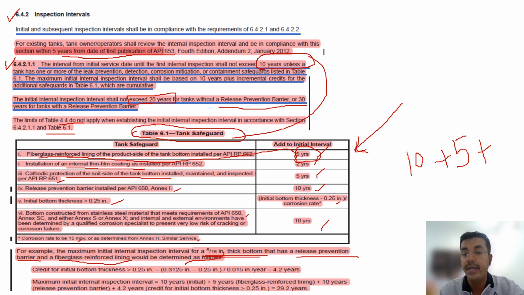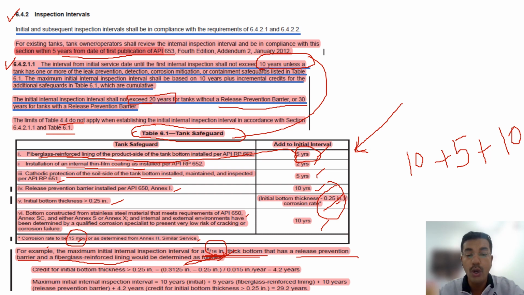Initially we have to give 10 years. Then what is the thickness telling? 5/16 inch means 0.3125. And what did we read here? Above 0.25 inch. So 5/16 inch minus 0.25 inch. And what is the corrosion rate? 15 mils per year. As I told, 1 inch is 1000 mils. So 15 mils means 15 by 1000 inch.